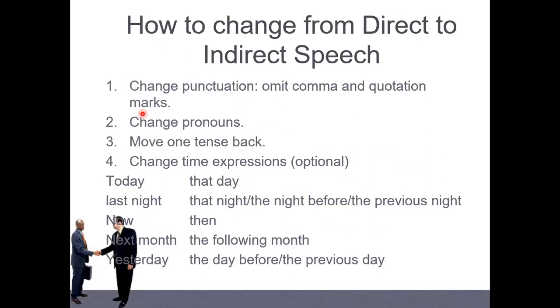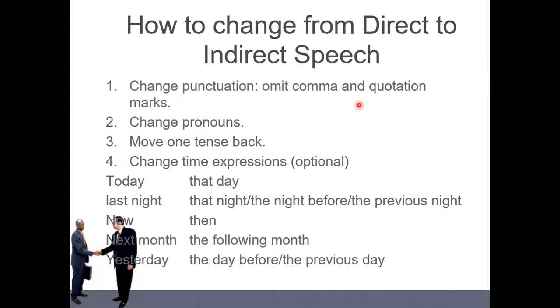So what is direct speak, everybody? What is direct speak? Anyone can answer that? What is direct speak and what is reported speak?